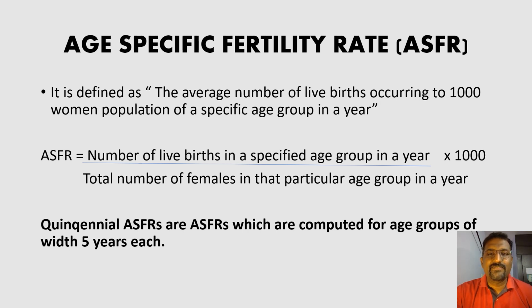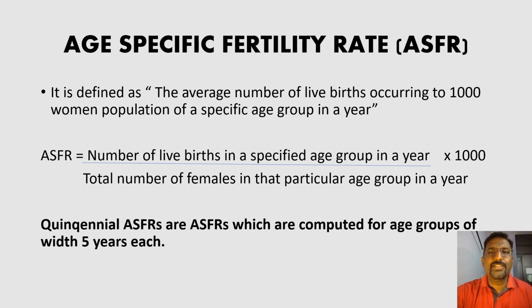It is defined as the average number of live births occurring to 1000 women population of a specific age group in a year. Very clearly the title itself says age specific. It speaks about women of childbearing age.